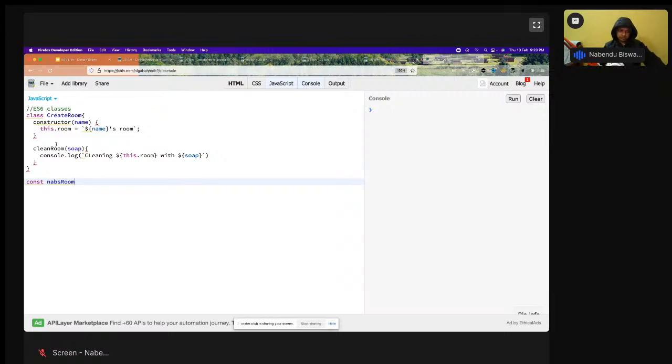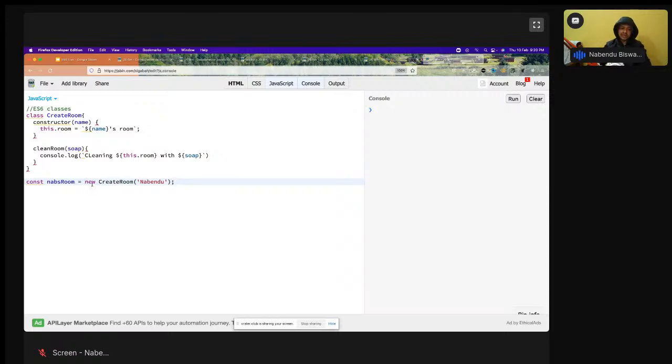So this is a different object which I'm just going to create. Now objects are created like this. Let me show that with the new keyword. In any other programming language also, it is created with the new keyword. Create room, I'm going to do that.